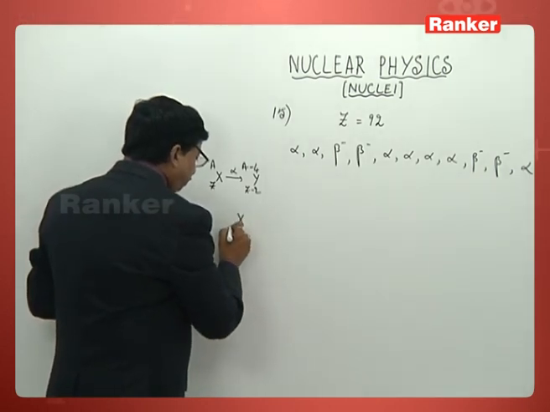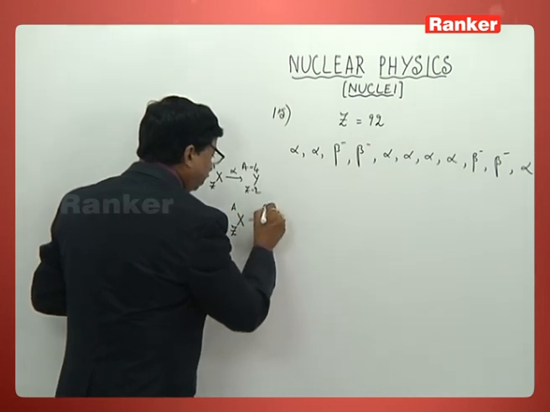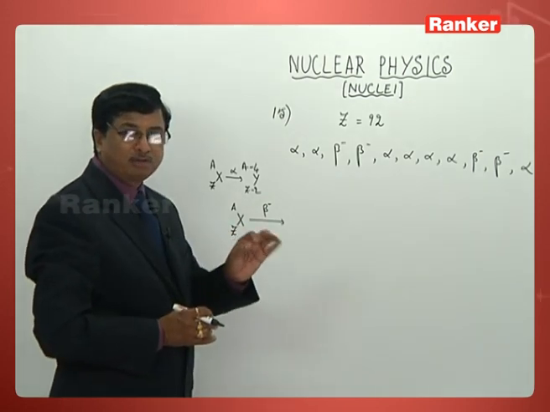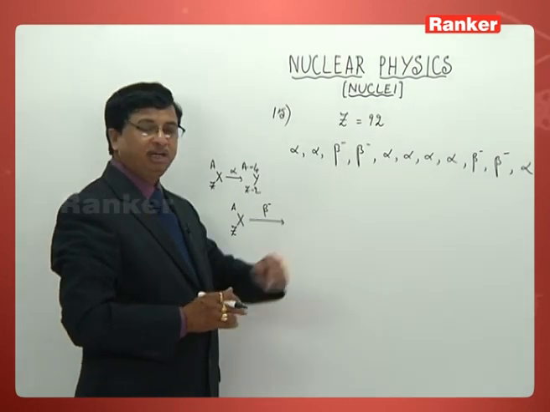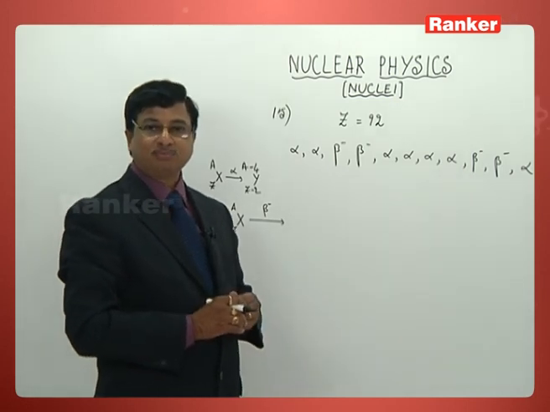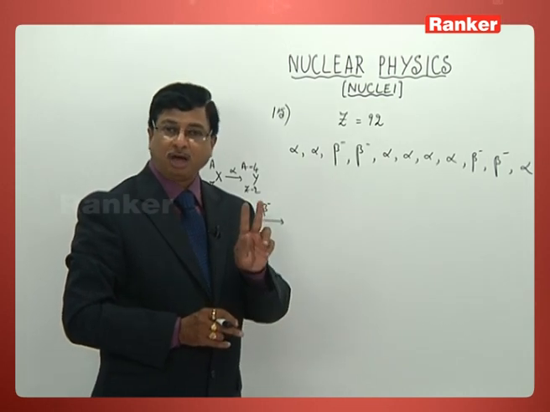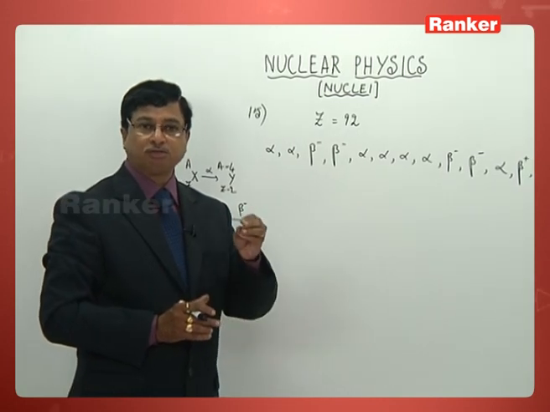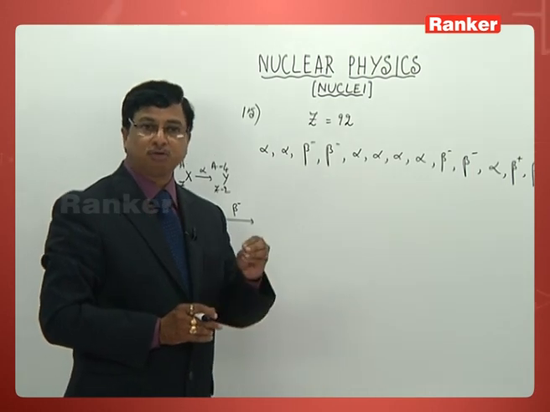Similarly, if X is giving out one beta particle by any chance, a beta particle is a fast moving electron. We all know that one very well. And what is the beta plus particle here? That is to be called a positron. Electron and positron are antiparticles of one another. So a beta particle is a fast moving electron, and a beta plus particle we can take as a fast moving positron.